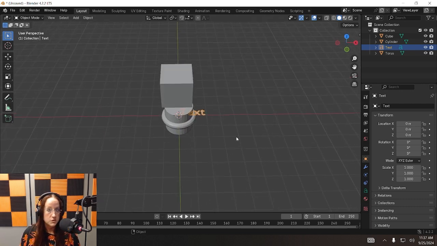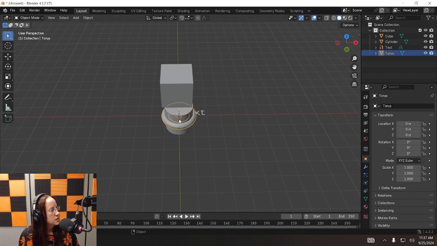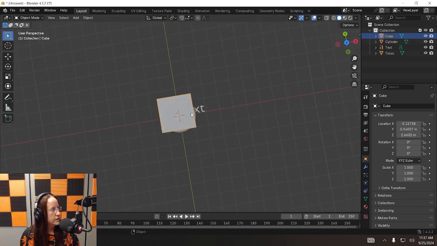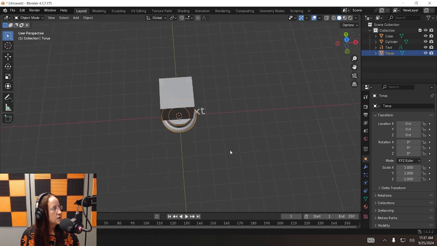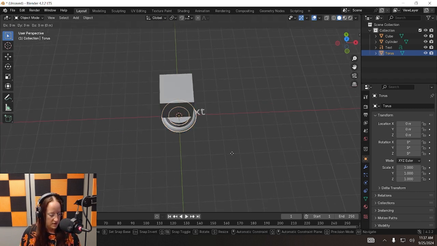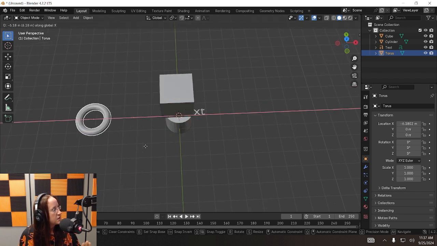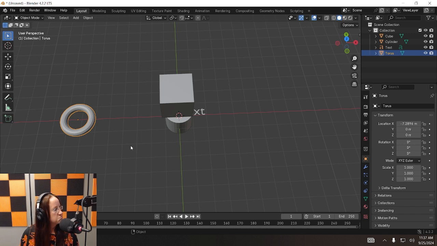Next step, we're almost done, believe it or not. We are going to grab our torus and again, press G. If you're having trouble selecting it, rotate your view around so you can get a good view on it, or use your scene collection here. Select your torus, press G, and then press X and slide it over to the left. That's where we want it. Freeze it in place by just clicking.